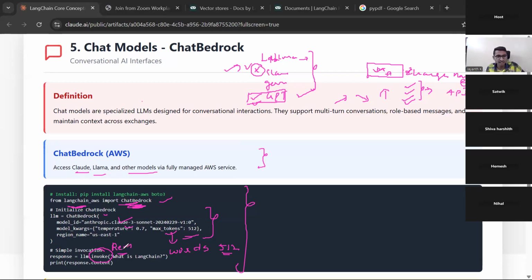That is what Langchain has built here. Langchain's main power is this: it is generalized for every model, for every company. Any company can come, Langchain will integrate it into its ecosystem, and anyone can use it efficiently and productively. I'm asking what is Langchain, and with response.content you will get the output.